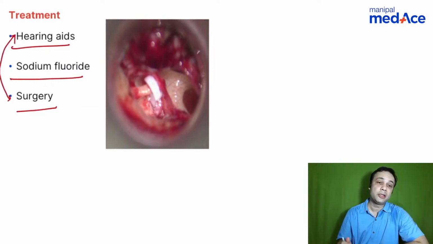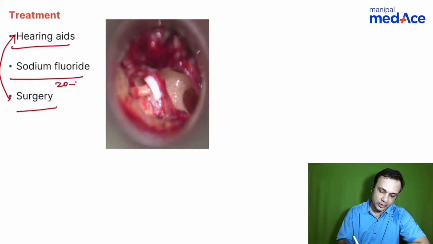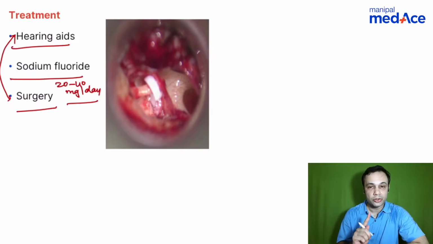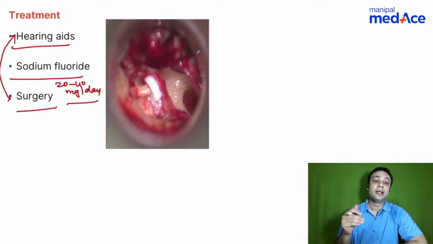If the patient is in the active phase, you can give sodium fluoride, that is 20 to 40 milligram per day. So what does sodium fluoride do? It increases the osteoblastic activity, it reduces the osteoclastic activity, and along with this, what does it do? It decreases the activity of the enzymes, that is, toxic enzymes are reduced, and it increases mature bone formation. So this is what sodium fluoride does, and this has to be given in active cases, right?